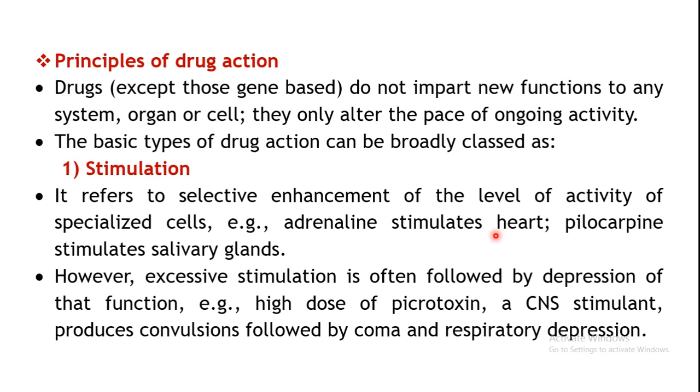Now what produces that? The sympathetic system releases the neurotransmitter, that is adrenaline, and that acts on the heart to stimulate it. So here the heart's normal function is to contract, right? The cardiac muscles contract. Even the heart rate: your heart beats at a particular rate, normally 70 to 72 per minute.